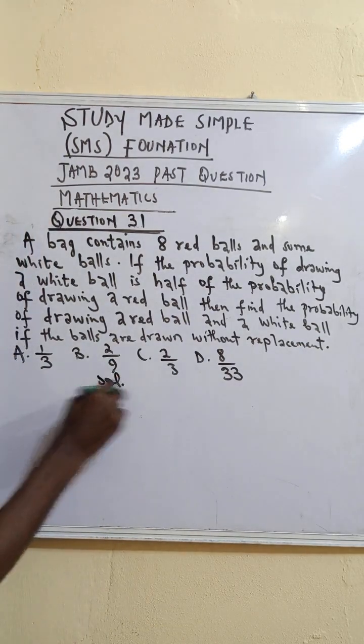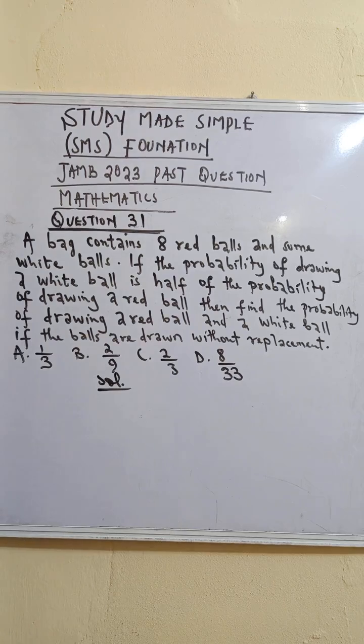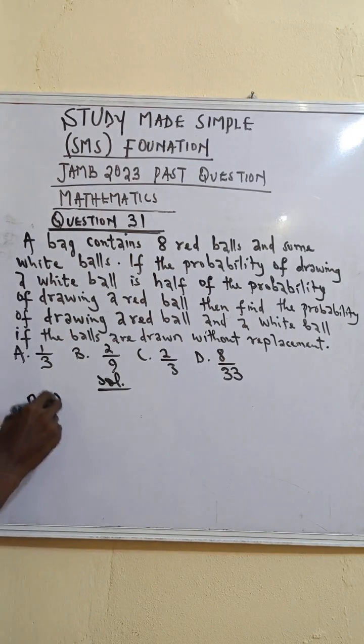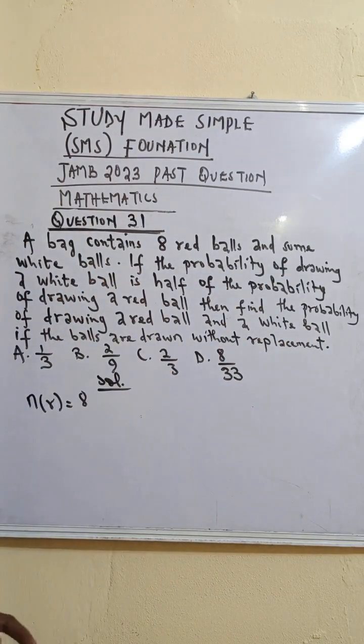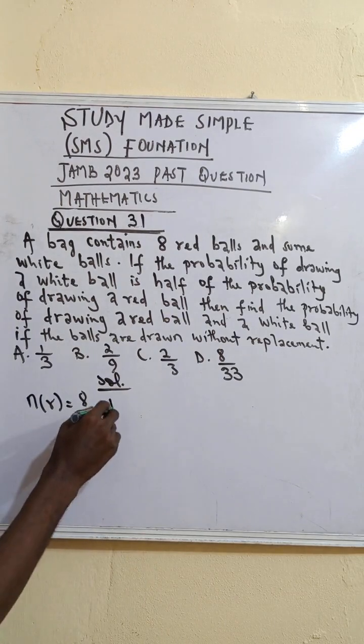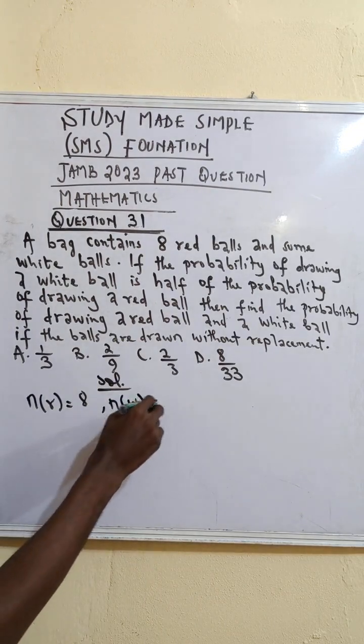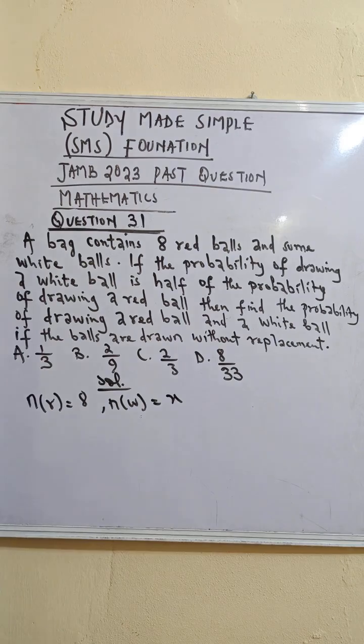This is a question on probability. If you look at the question, we are given the number of red balls. So I can say that the number of red is equal to 8. But they said and some white balls, meaning that we are not given the number of white. Let the number of white balls be equal to x, for instance.